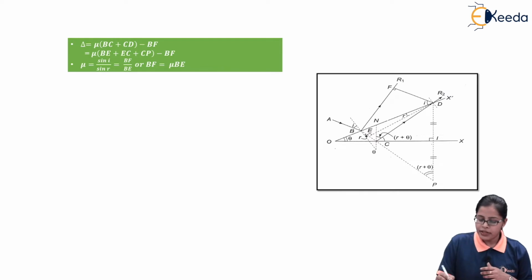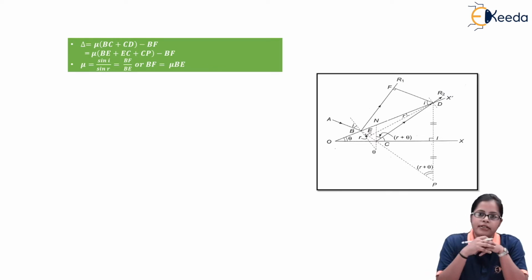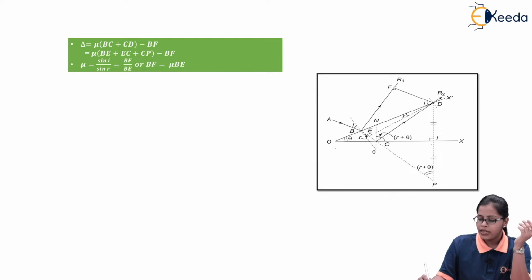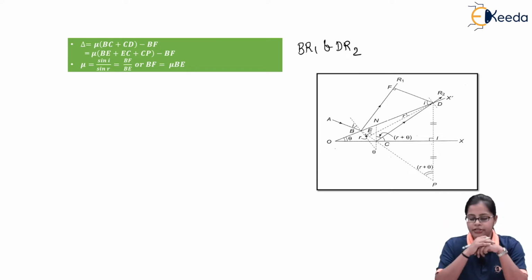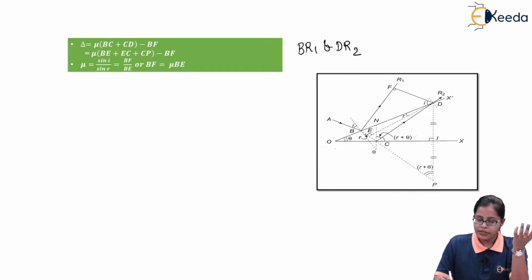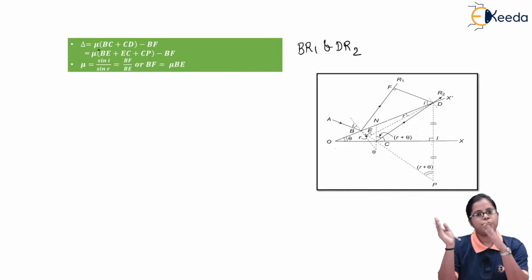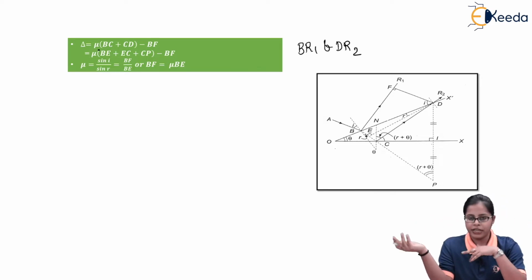Secondly, as we are aware, we had written the equation of the path difference, that is the longer path traveled by the ray DR2 minus the shorter path traveled by the ray BR1, because as I said, the only two rays which matter to us are BR1 and DR2, which are in the reflected system. So to obtain this, we are getting path difference as mu times (BC plus CD) minus BF.